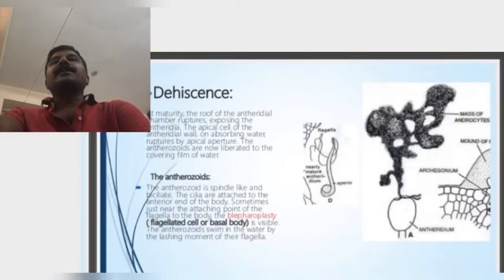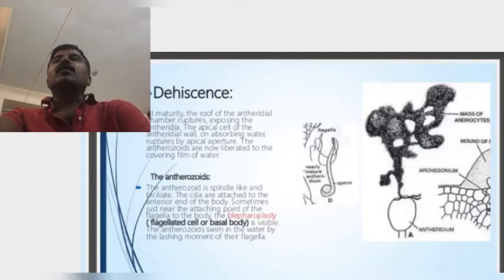The antherozoid has a slightly curved linear body and a broader end with two equal flagella. Just beneath the flagella there is an elongated swelling called the blepharoplast. The antherozoid swims in the film of water with the help of the flagella on the surface of the thallus.